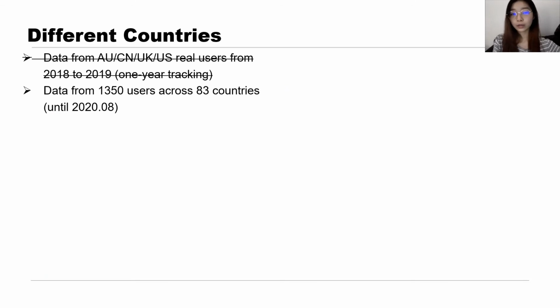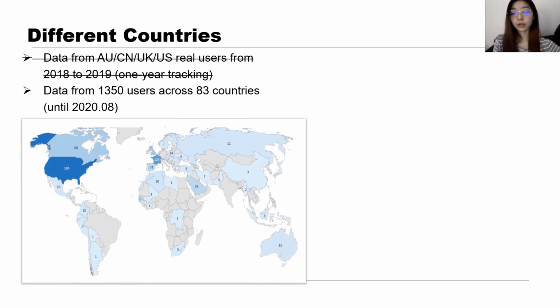Then we extend the real user study from two countries to 1,350 users across 83 countries. Here we use a world map to display the distribution and number of users who contribute third-party data to our real user study.